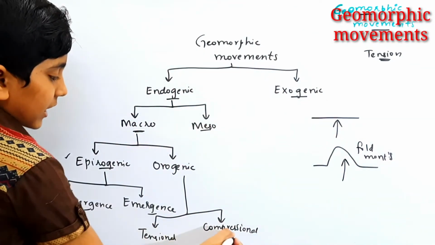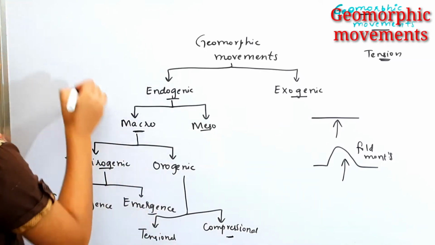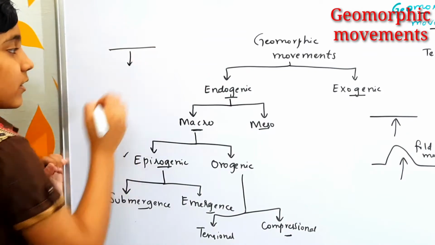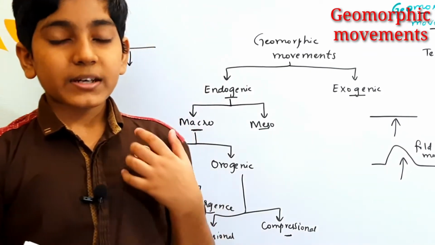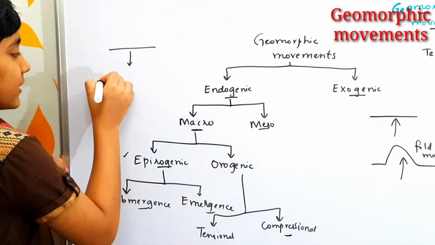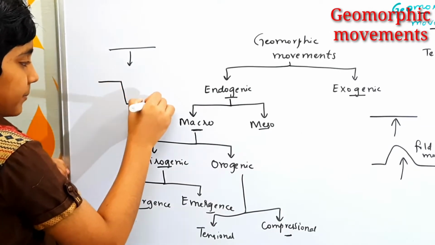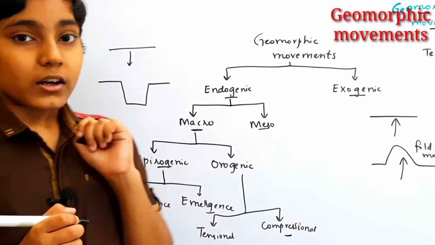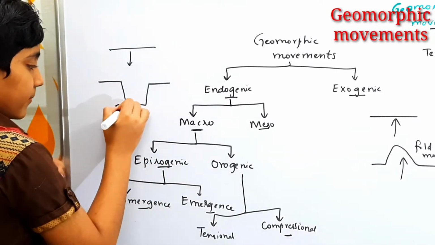And coming to the compressional forces, if we have a landmass, a part of this landmass is being dragged by the earth's interior by some compression. So here again the landform would be in this way. It leads to formation of a valley-like structure called as a rift valley.